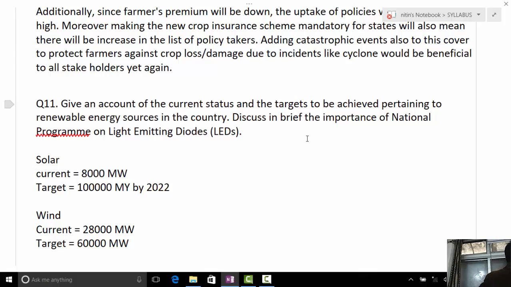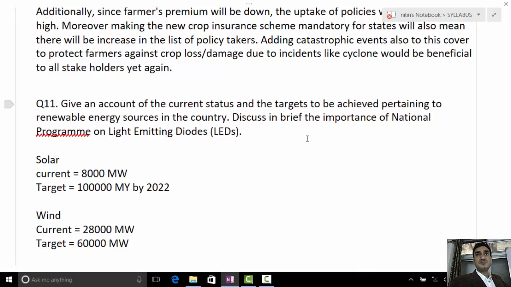Excellent. And the Office of National Program: solar, wind, biomass, small hydro. These are the core segments of renewable energy. Solar, presently we have 8,000 megawatts of installed capacity. Target 1 lakh megawatt or 100 gigawatt. Wind, present how much? Around 28,000 megawatt.